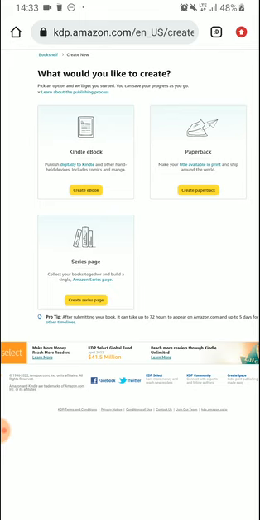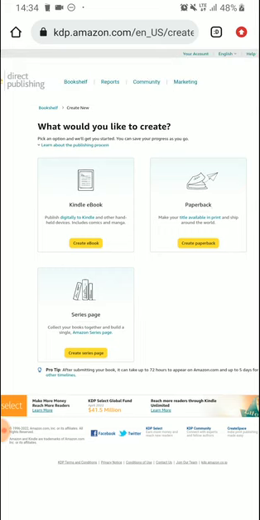In this course, we're talking about 5 models: evergreen model, journal creation, notebook creation, color book creation, and summary model. Now, in these 5 models, for summary and evergreen, you always create Kindle version and paperback version. That's the best way to do it. But for the rest, notebook, color book, and journals, you can't create Kindle version, only paperback version. The paperback is the hard copy of the book. So these are the kinds of books you can create.